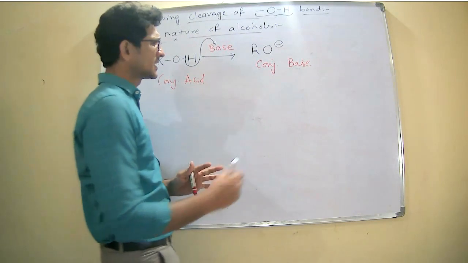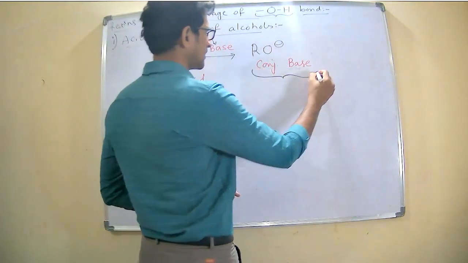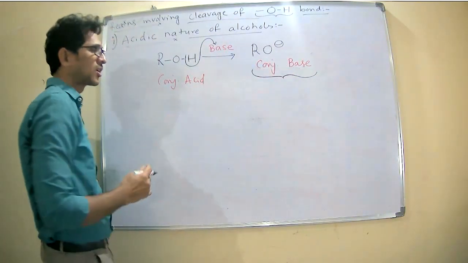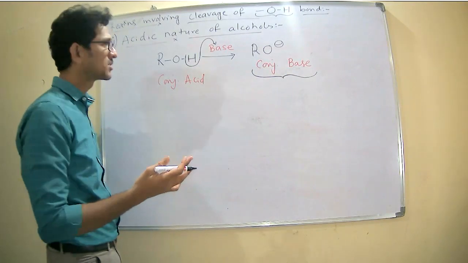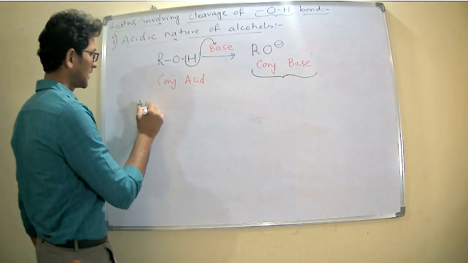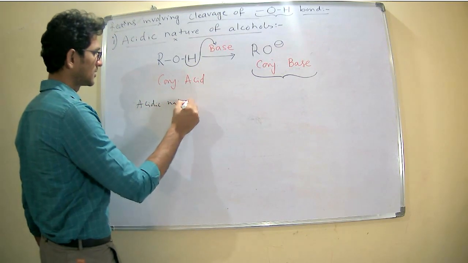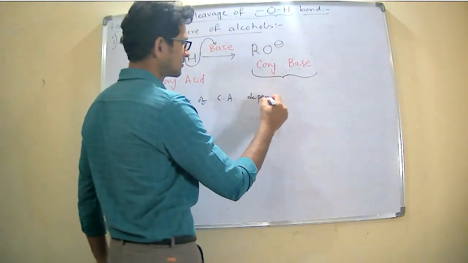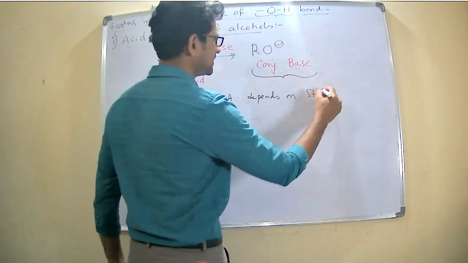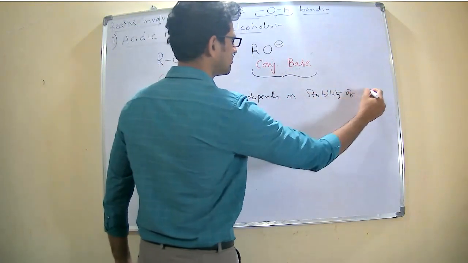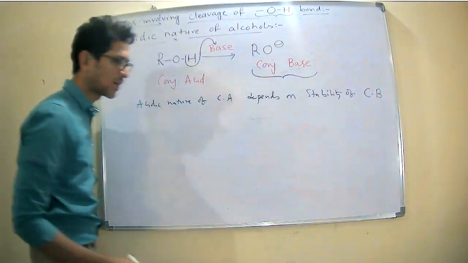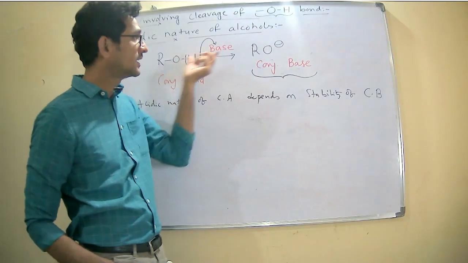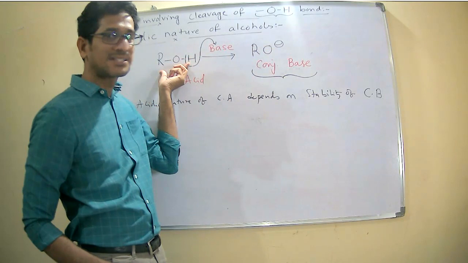Now see here the acidic nature. The acidic nature of the conjugate acid, or alcohol, depends on the stability of the conjugate base. If the conjugate base is more stable, then it is more acidic in nature. If it is less stable, then it is less acidic in nature.